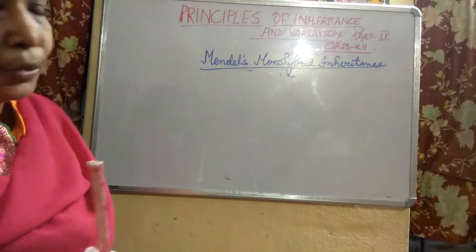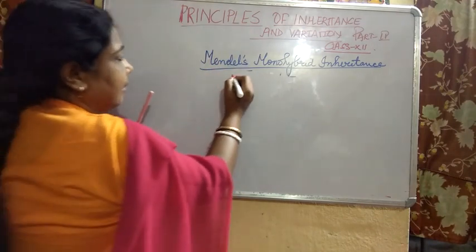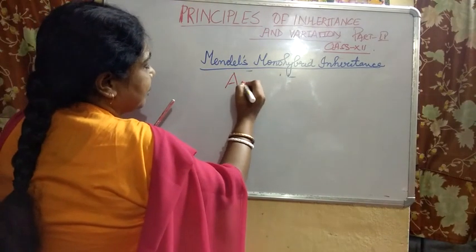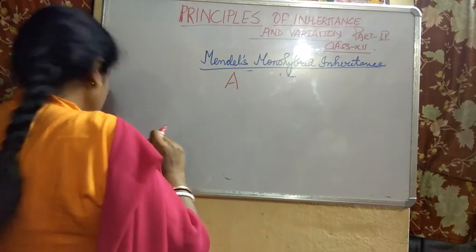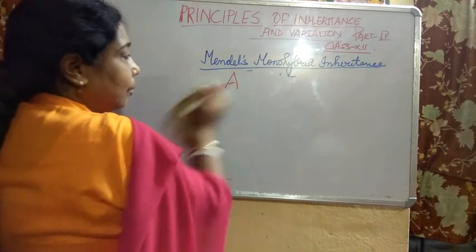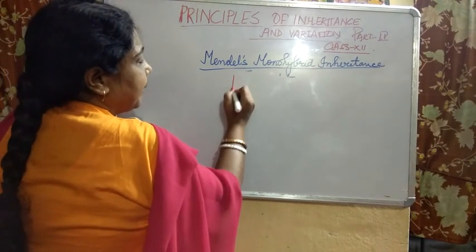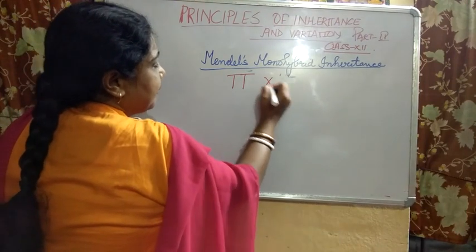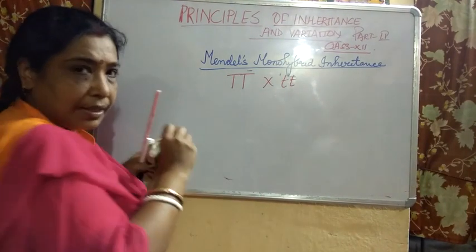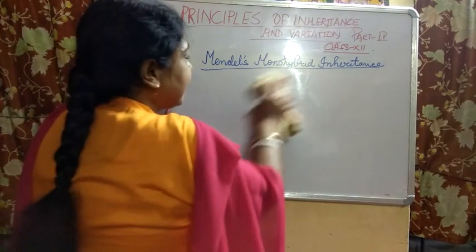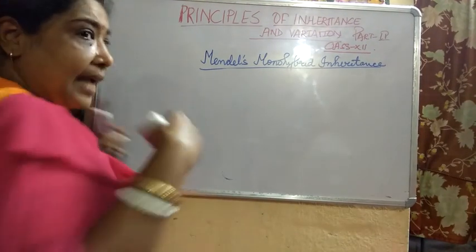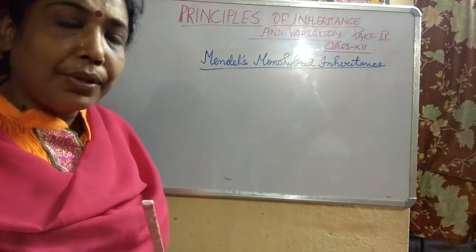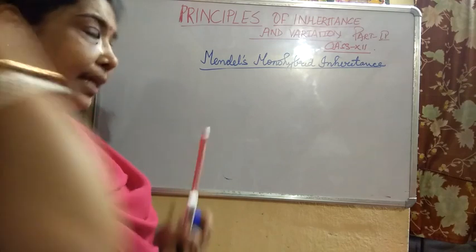Suppose any character, suppose a heterozygous. What have we seen until now? We saw pure tall and pure short. It was pure. Now let us solve another thing and see how the monohybrid ratio changes.